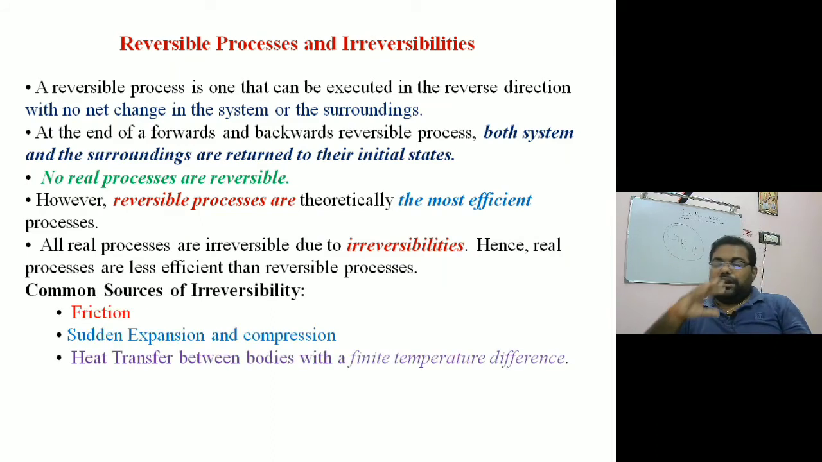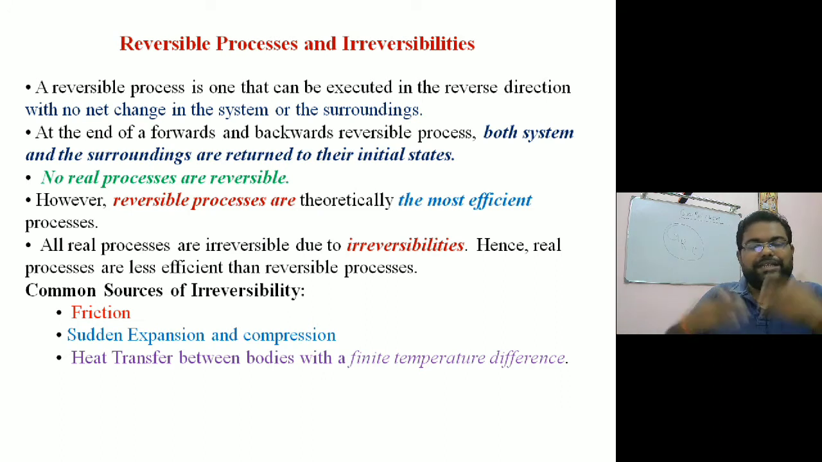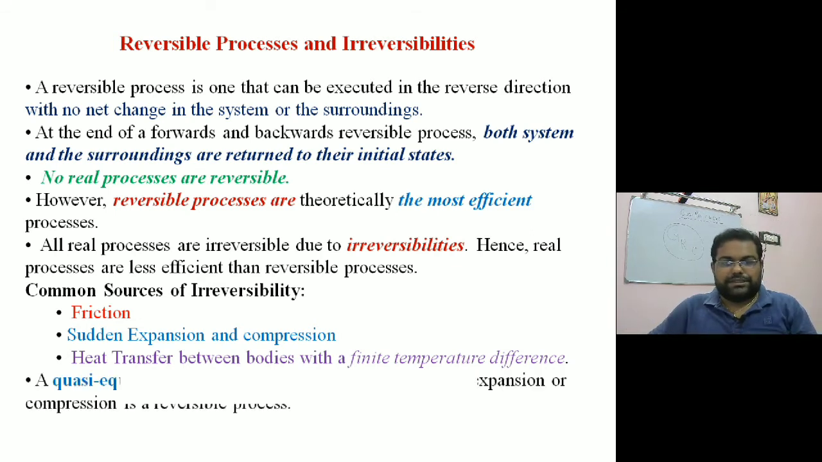Keep in mind, what are the common sources of irreversibility? Why does irreversibility come into the processes? One is friction, because of the presence of viscosity. Sudden expansion and compression is another factor. And heat transfer between bodies at a finite temperature difference, where the reverse is not true. If heat is transferred from the high temperature end to the low temperature end, the reverse does not happen unless we supply some external work. So all those processes are irreversible. These are the different factors through which irreversibility comes into the process.